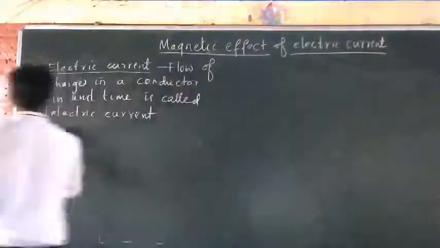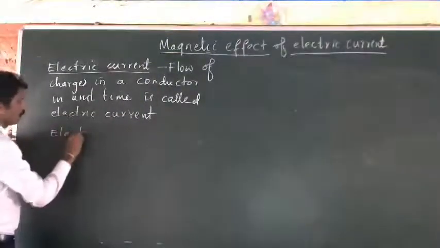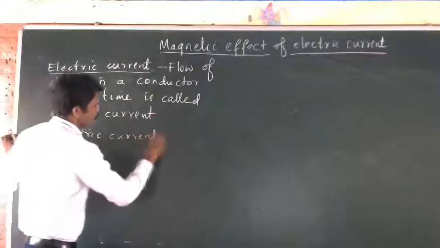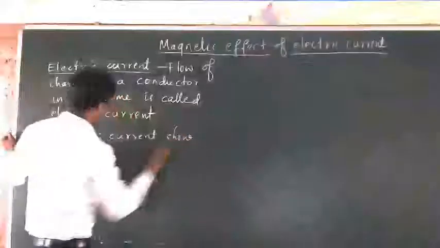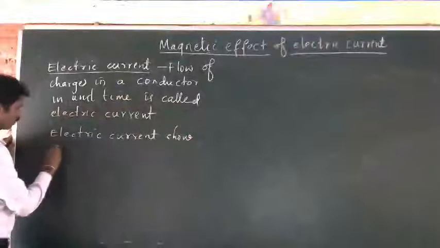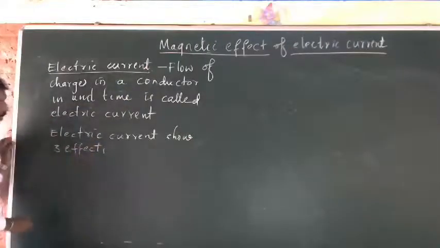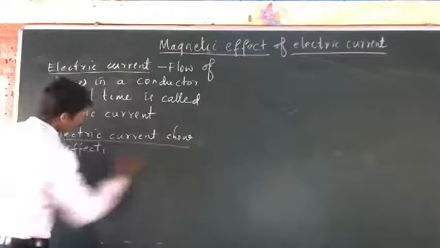So the chapter name is magnetic effect of electric current. Electric current shows three effects. What are the three effects?